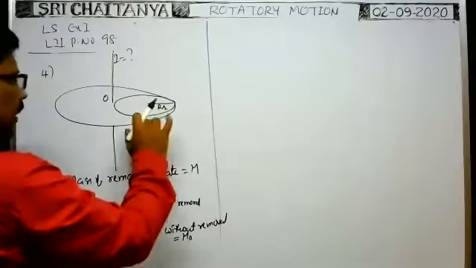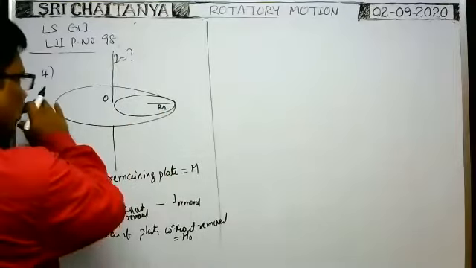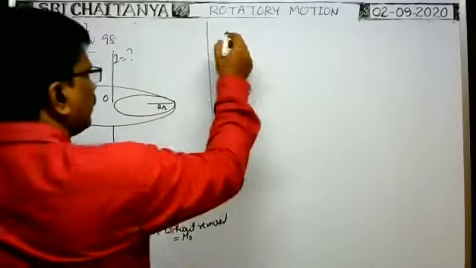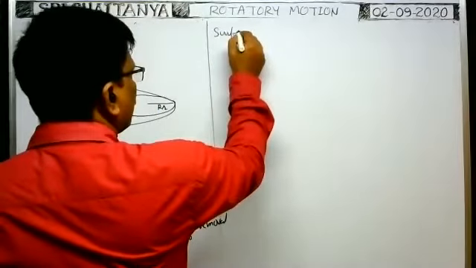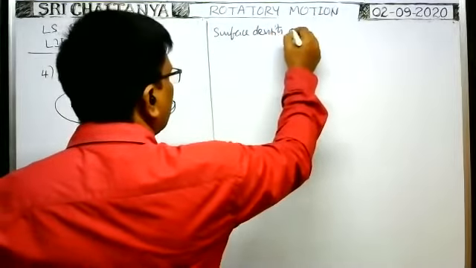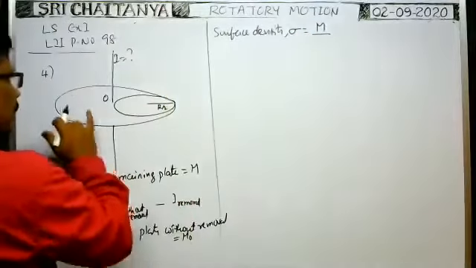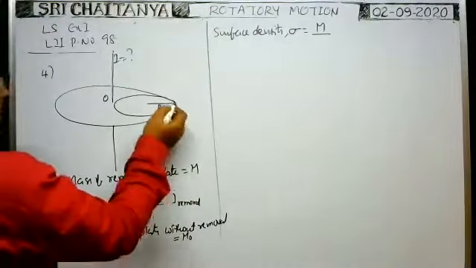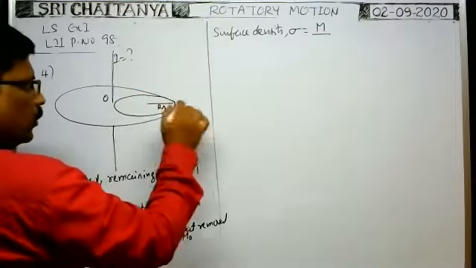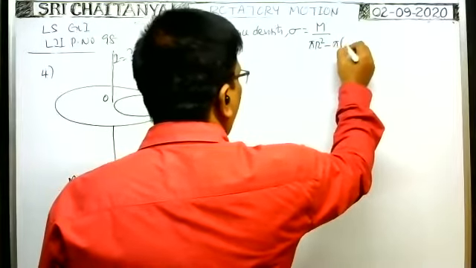As it is a circular plate, the mass resides only on the surface, and is distributed uniformly over its entire area. So if m is the mass of the remaining part, what is the surface density? The surface density is the same everywhere. Surface density is equal to the mass of the remaining part divided by the area of the remaining part. The area of the remaining part is the total area of the circular plate, pi R square, minus the area of the removed plate, pi into R by 2 whole square.